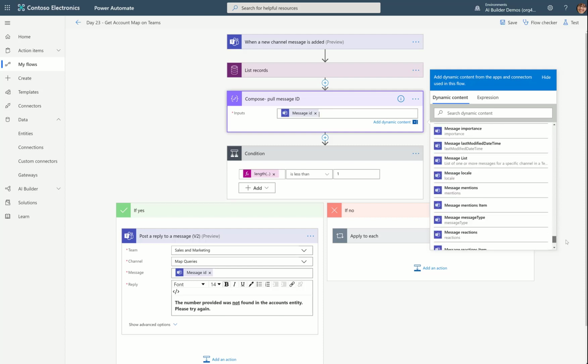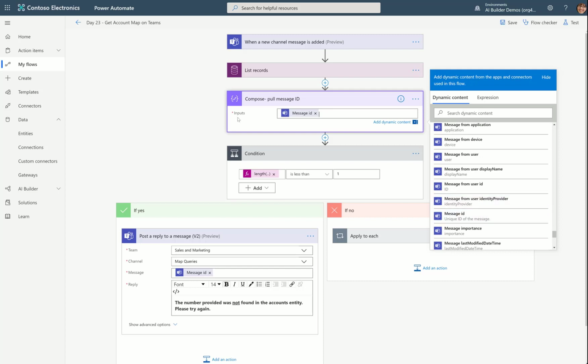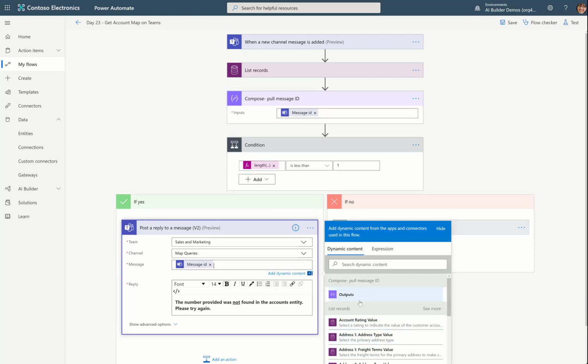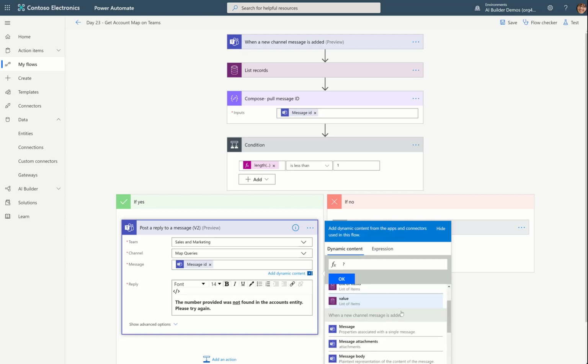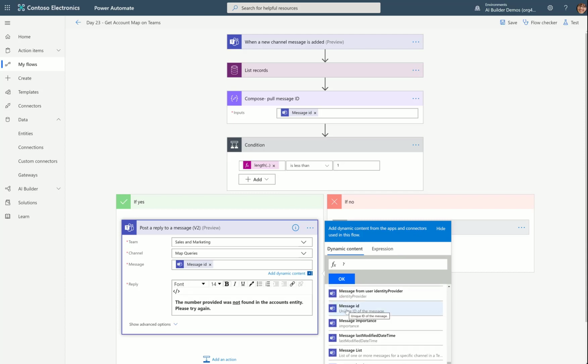So I will put it in a compose sometimes so that it is likely to arrive here. The other thing you could do, if you don't want to use the compose, is what I taught you a couple of days ago. Hit the question mark on expressions and then go back, and now you'll see your dynamic content for message ID.